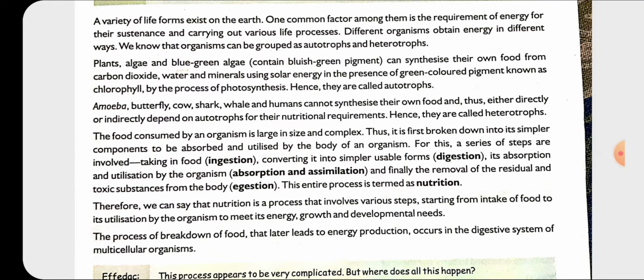Plants, algae, blue green algae can synthesize their own food from carbon dioxide, water, minerals and solar energy, whereas heterotrophs such as amoeba, butterfly, cow, shark cannot make their own food. They have to depend directly or indirectly on the autotrophs for their nutritional requirements.